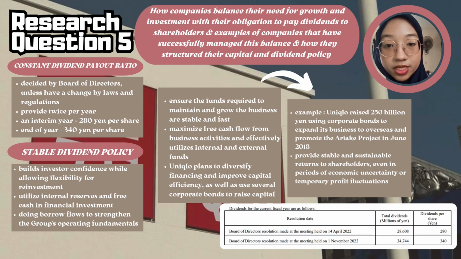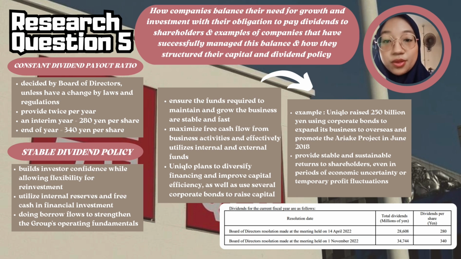Uniqlo effectively utilizes internal reserves and free cash for financial investment. Next, Uniqlo has always ensured that the funds required to maintain and grow the group's business are stable and fast, and it strives to maximize free cash flow from business activities and effectively utilize internal and external funds. Uniqlo plans to diversify financing and improve capital efficiency, as well as use several corporate bonds to raise capital.